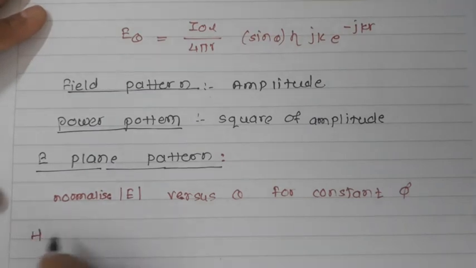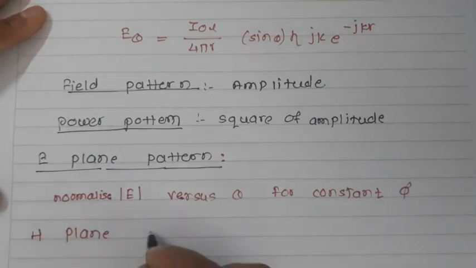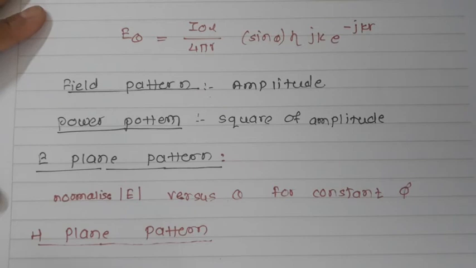Now let us talk about the H plane pattern. In this pattern, we plot normalized E versus phi for theta equal to pi by 2.